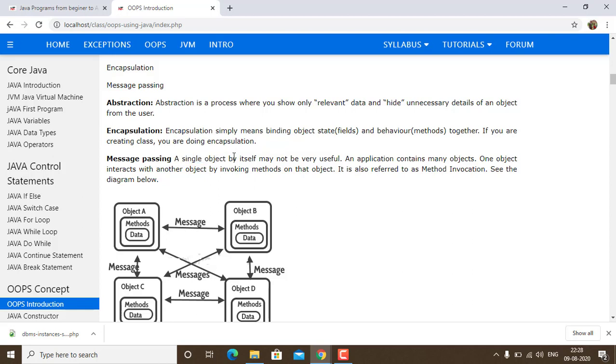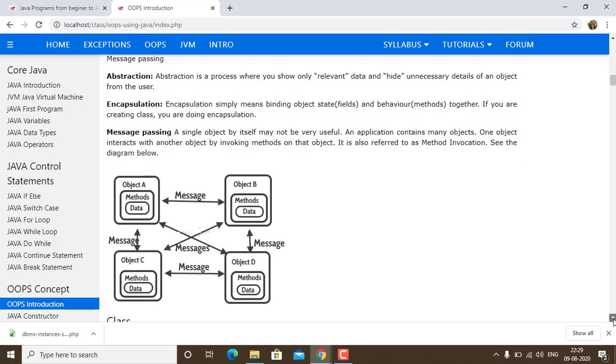Now talking about message passing. Message passing is one of the most important features. A single object by itself is not very useful. An application contains many objects. One object interacts with another object by invoking methods on that object. It is referred to as method invocation.